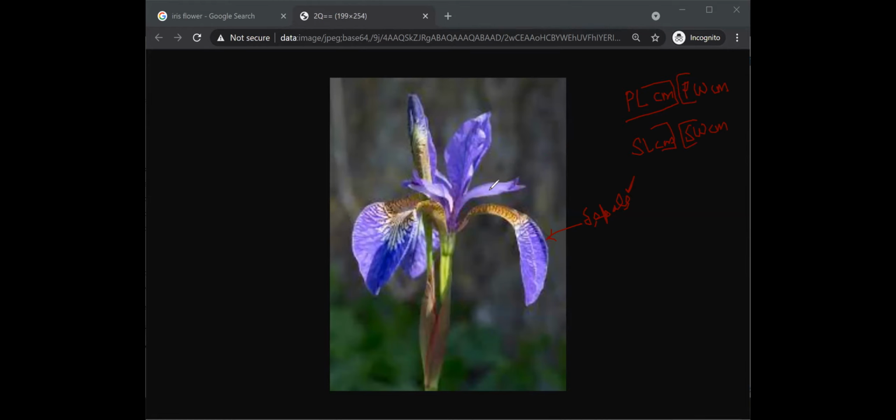Now, similarly, what is the width? Width is nothing but this thing. They measured this part, and this is the width. Similarly, when you talk about sepals, sepal length is nothing but this part, the length of this entire part. And what is the width? Width is the measurement of this part.